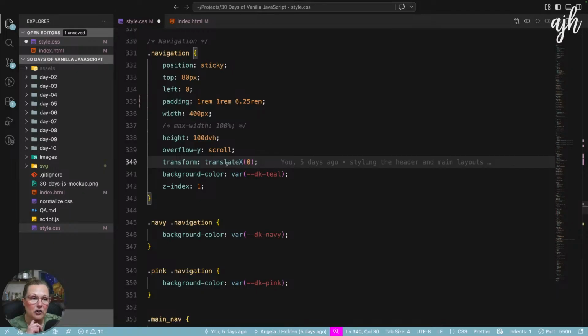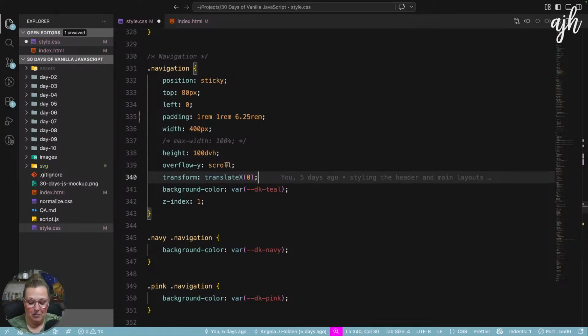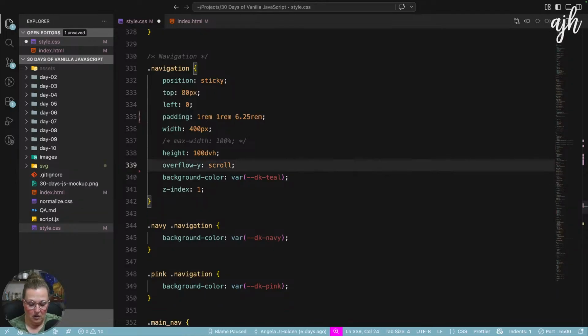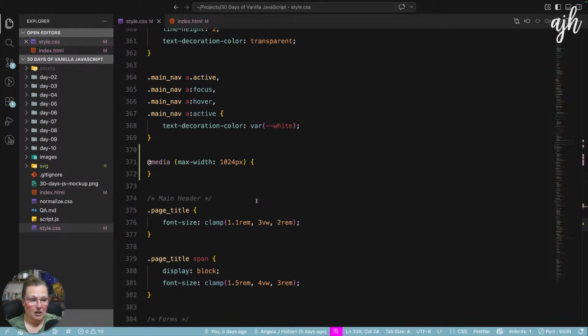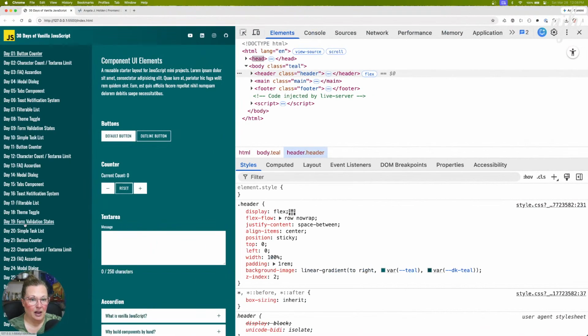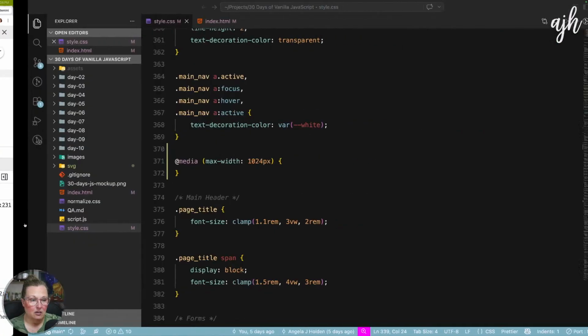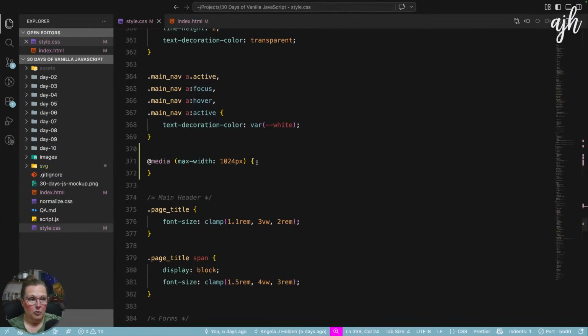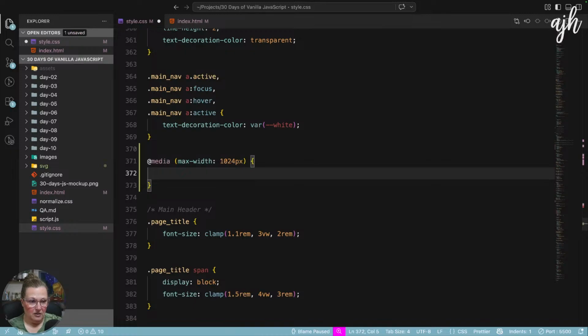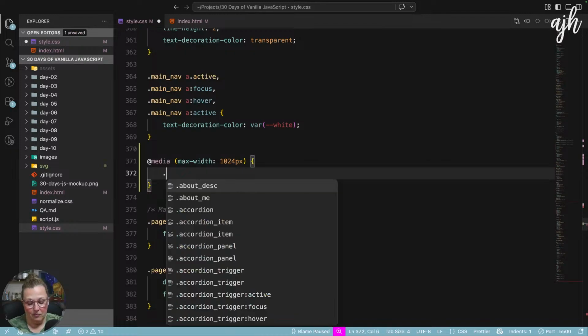We technically don't need this for desktop, do we? So maybe we could just take this out and continue to do it that way. I don't think that's going to have any impact. We're not actually transitioning anything on desktop. Yeah, it has no impact. So we technically don't need that for desktop.